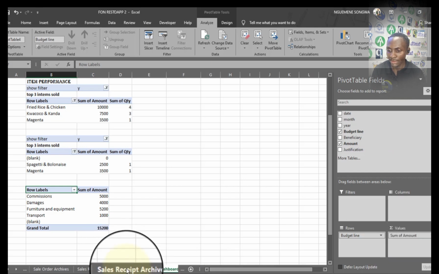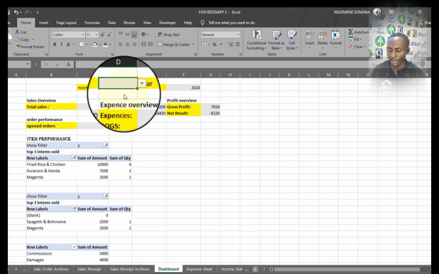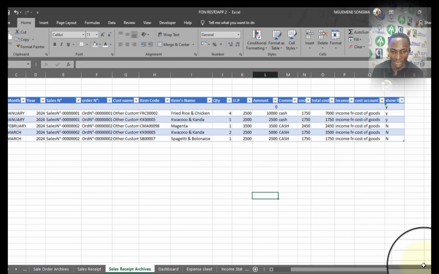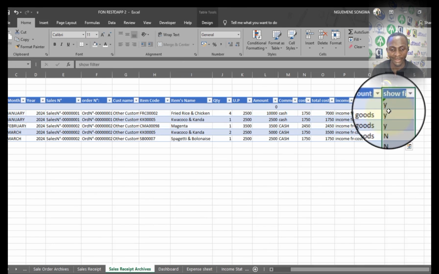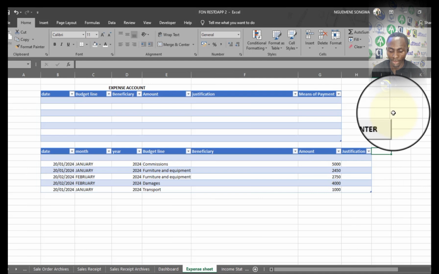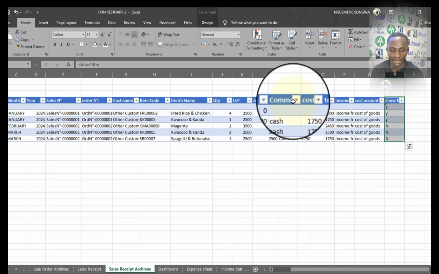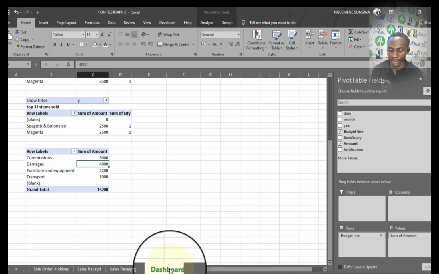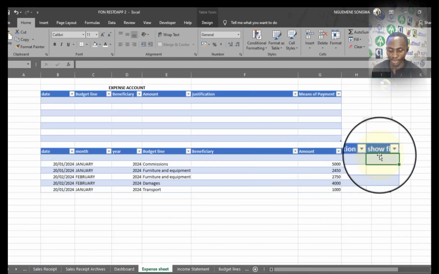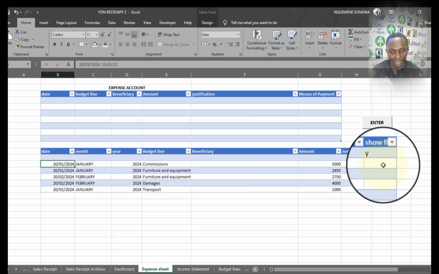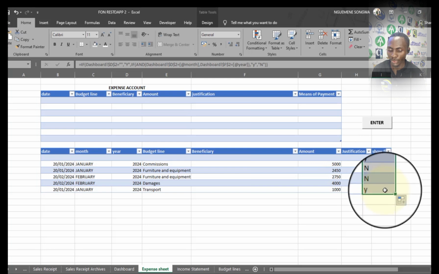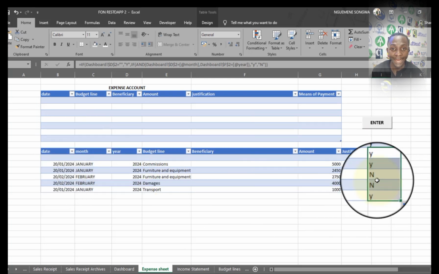So same thing I did here, since I would also want to filter in terms of period, and the dates that we might have here might not be able to filter based on these dates. So what I just did here in terms of show filter, I'm going to do the same the other way. So I will come at the level of the expense sheet. I'm going to add a new column for show filter, and I'm just basically going to copy the same function and apply it there. So I'm just going to copy this very same function and make sure there is no problem with it before I paste. So here I'm just going to put y, like the first column having just y, so that at least there should be a y or a yes. Then the rest, I'm just going to paste the code such that when it sees the month, good. When it doesn't see the month, bad or no.